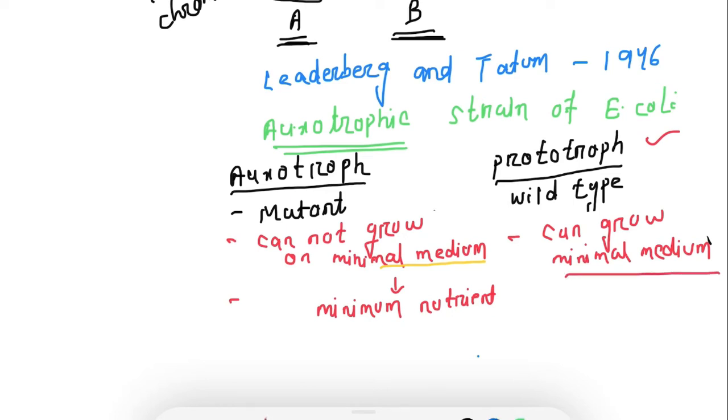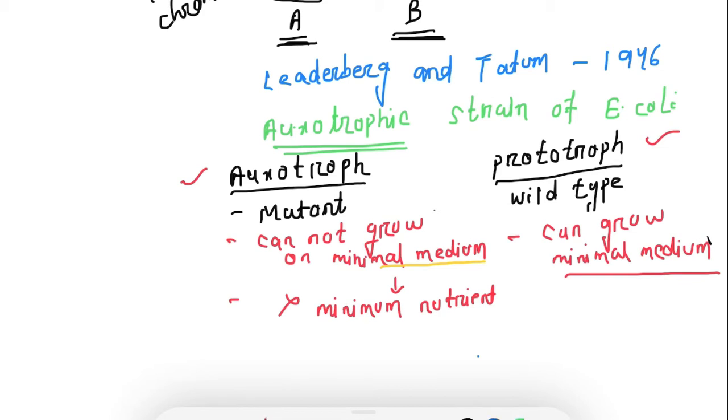They are wild type and they can grow on minimal media. Mutants or the auxotrophs cannot grow on minimal medium, or with minimum nutrient.